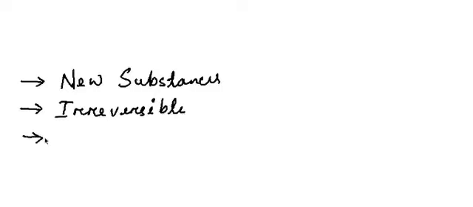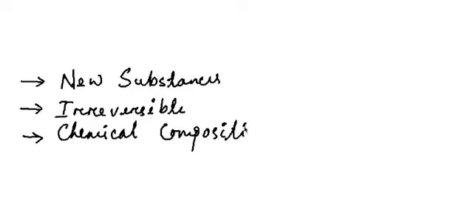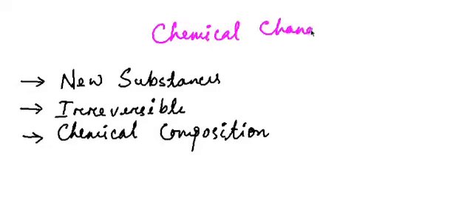And we have also observed that the chemical composition of the substance changes. Now, any change which has all these characteristics can be called a chemical change.